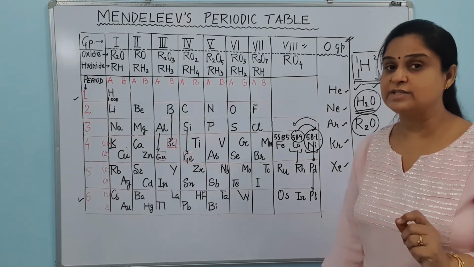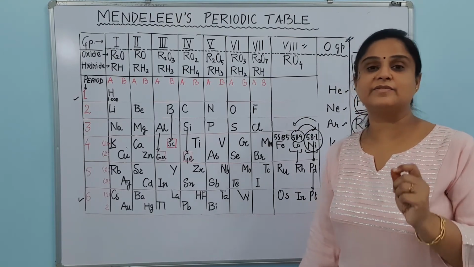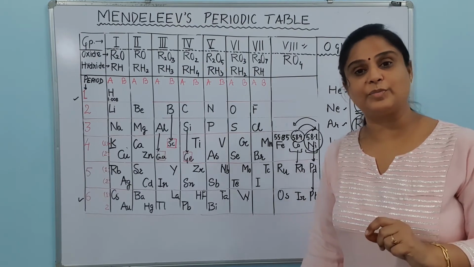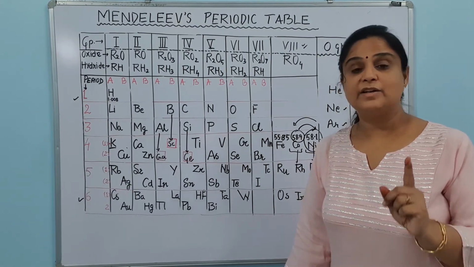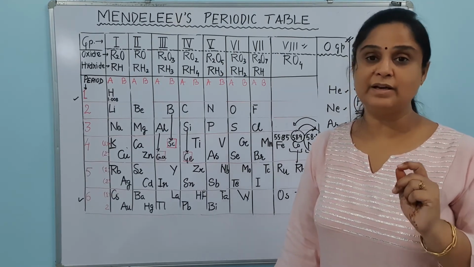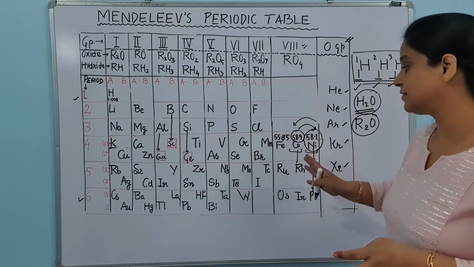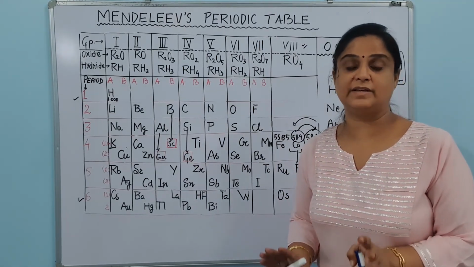He was not changing the position of the elements because he was totally convinced by the chemical properties of these elements. Whenever he had to compromise, he compromised on atomic mass, but he did not compromise on the chemical properties. And we know that many of the elements are still kept in the same way as Mendeleev kept them at that time.